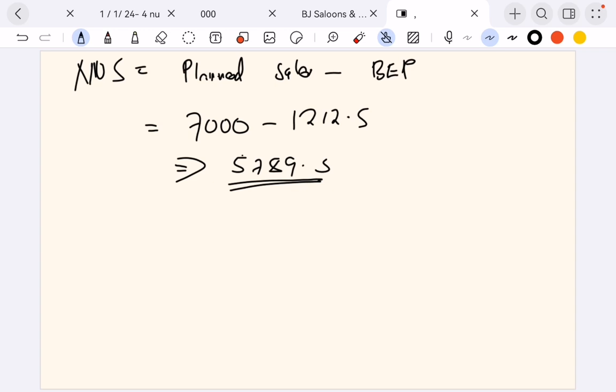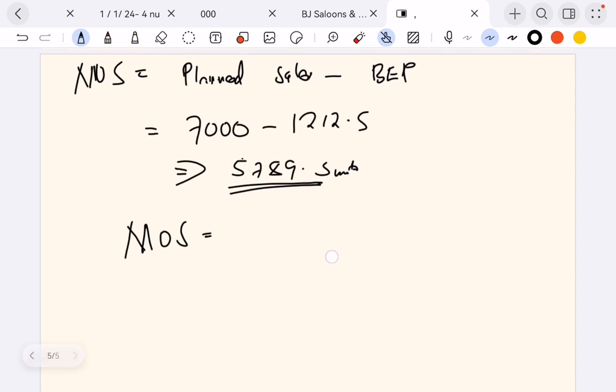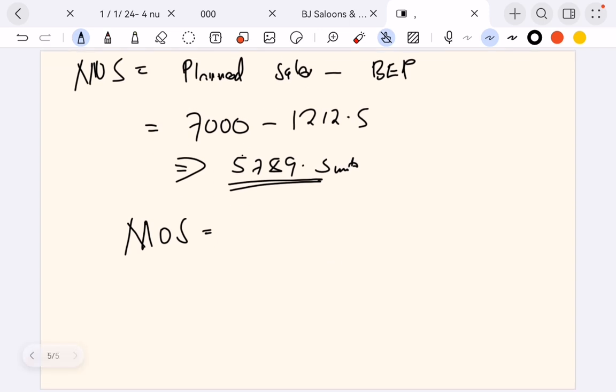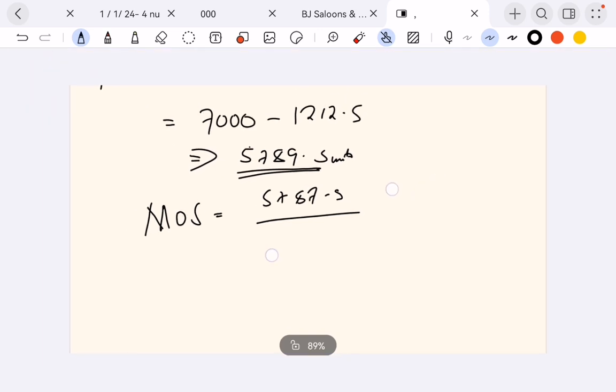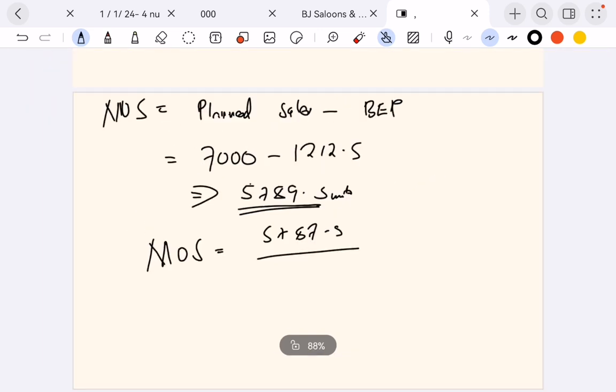So the margin of safety is equal to the margin that we found here, which is 5,787.5 over the planned, which is 7,000, times 100. So you can put it like this on a calculator.